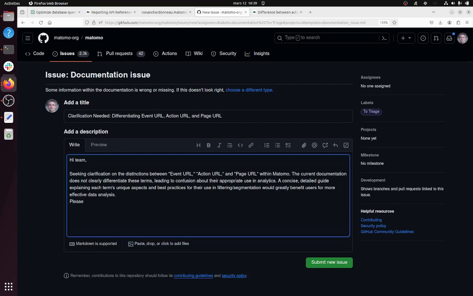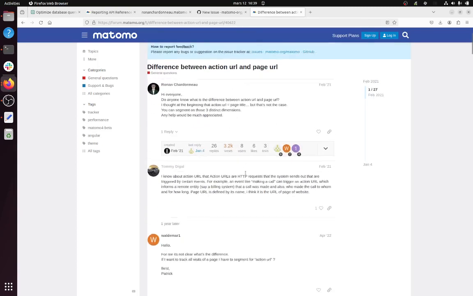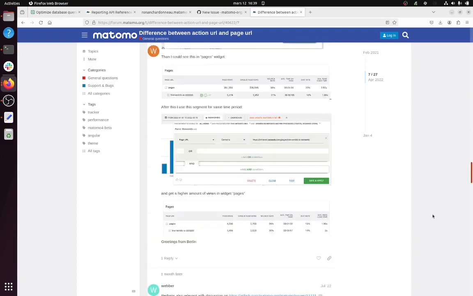So here, do not hesitate to give extra documentation. Please have a look at if it can help. Okay. And here you are getting the link over here from the forum, which, as you can see, is very long and started back in 2021.